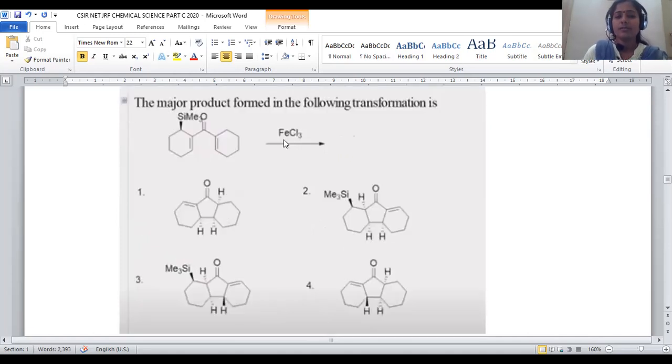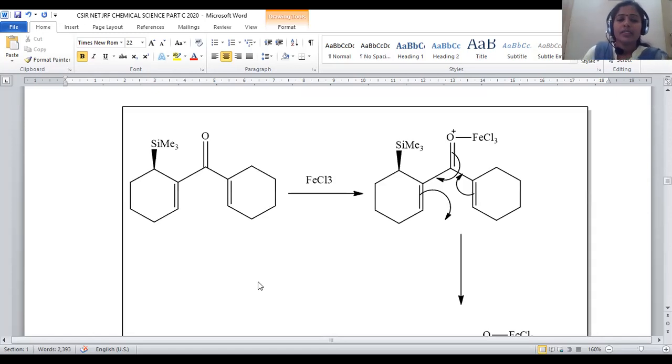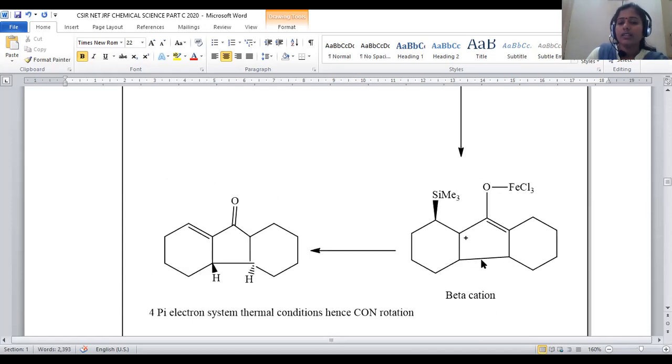Ring resizing is possible. Let us see how it is possible. In this mechanism, we are treating this carbonyl compound with FeCl3. So FeCl3 is an electron-deficient Lewis acid, and in C double bond O, the oxygen is associated with a lone pair of electrons. That's the reason why there is a formation of a bond with this oxygen. An oxonium ion will be generated. The oxonium ion has provision to form a cyclic ring in this manner, so that we will get a cyclic system.